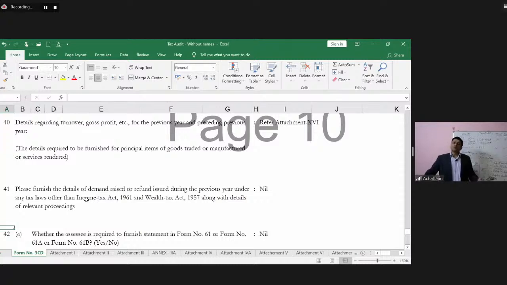And this will again be on the basis of discussions, inquiries with the management, because otherwise no such records would generally be available in the books of accounts, because all the books of accounts which is audited by, say, another party, and which will come to the knowledge of the tax auditor only on the basis of discussions, inquiries with the management. Okay. Moving on to next point, clause number 40.